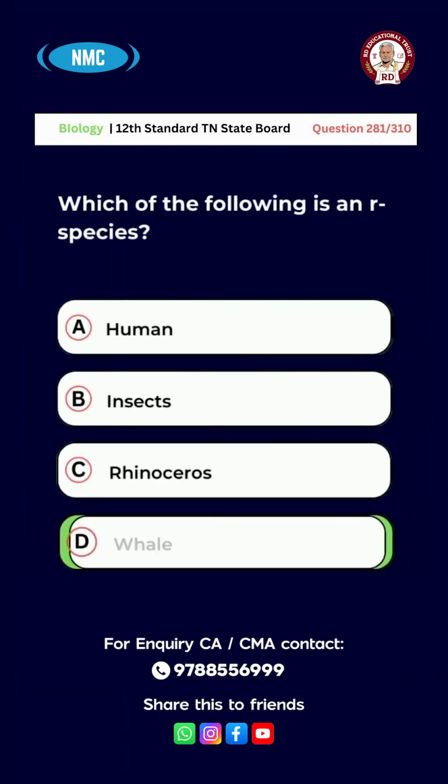Extinction. Question number 281. Which one of the following is an R species? A. Human, B. Insects, C. Rhinoceros, D. Whale. The right answer is option B.